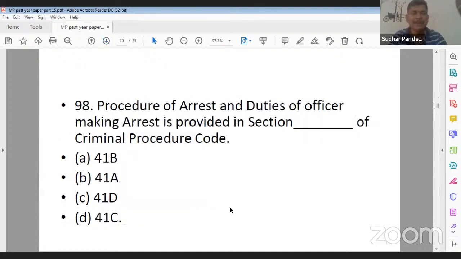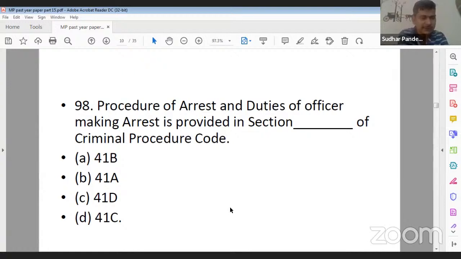Question number 98. The procedure of arrest and duties of the officer making an arrest is provided under section dash of CRPC. Your options are: Option A, 41B. Option B, 41A. Option C, 41D. And option D, 41C.